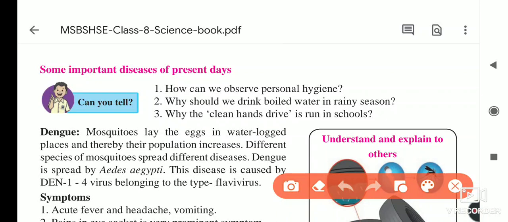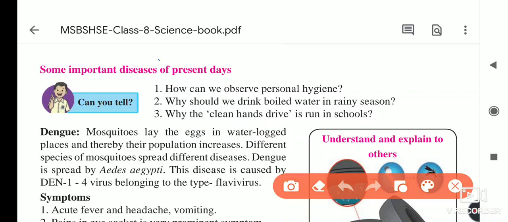This is an old book, and now we are facing that disease. So I gave you this information: you have to protect yourself from COVID-19, because if you get the disease, then your family or the persons who come in contact with you also get the same disease. If we protect ourselves, we are protecting our family, our friends, and our circle also. Here we will see some of the important diseases of present days.